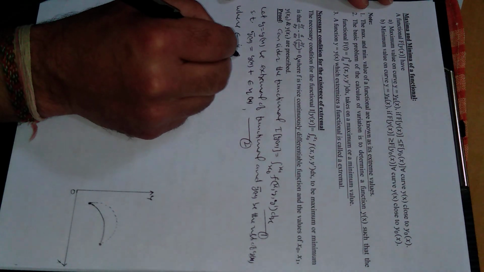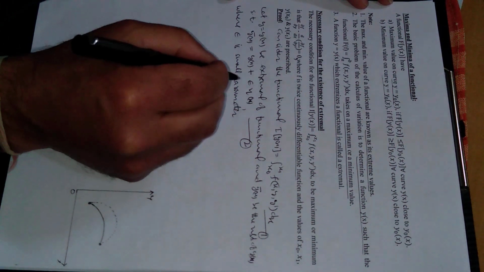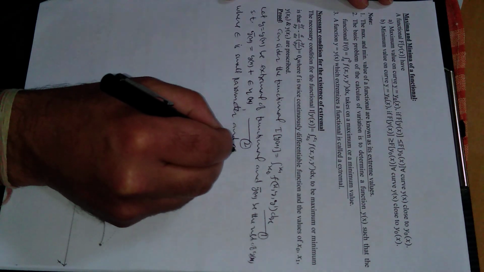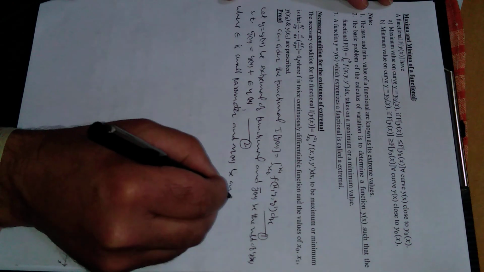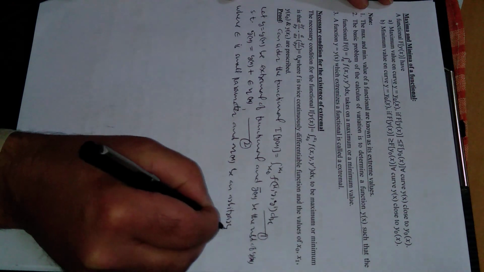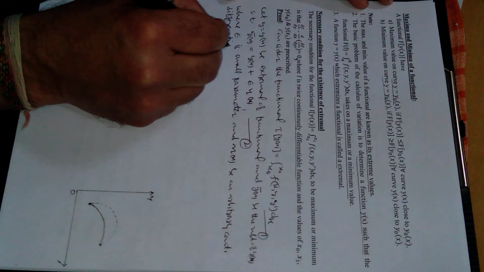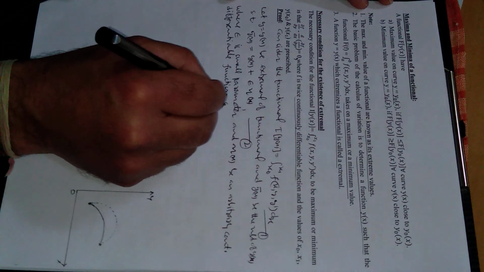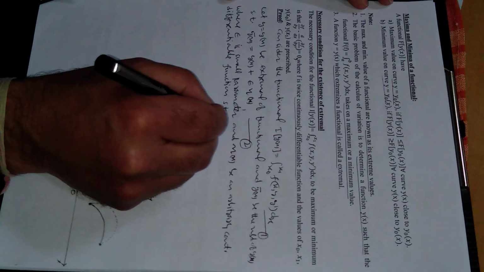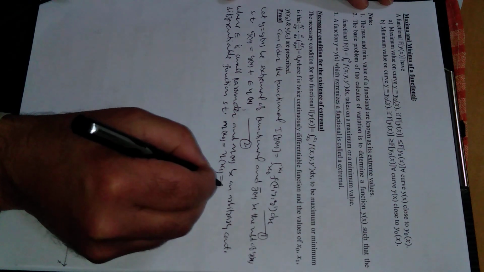Epsilon is a small parameter and eta is arbitrary continuous differentiable function such that value of eta at x naught is equal to value of eta at x1, both are equal to 0.